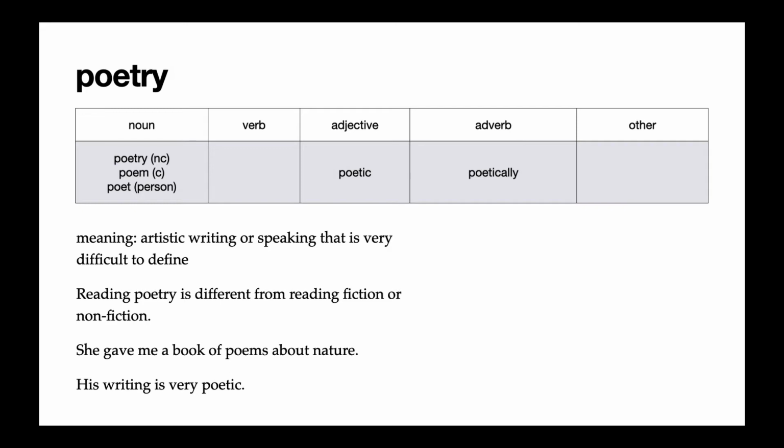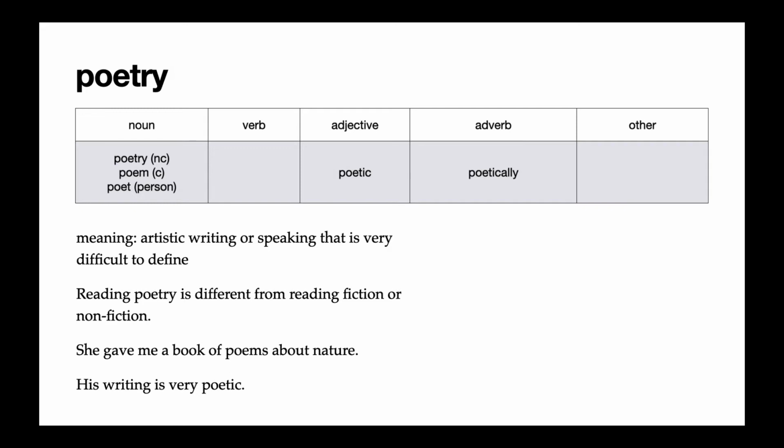So poetry is a non-count noun, but you can see here we have also a countable form, poem. So poem is one piece of poetry. Poetry just means all poems, many poems, all the poems, and a poet is a person who writes poetry.